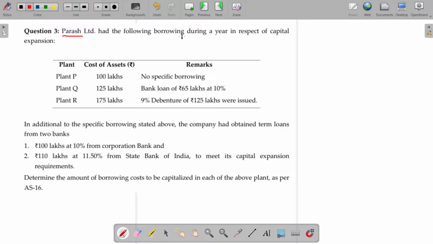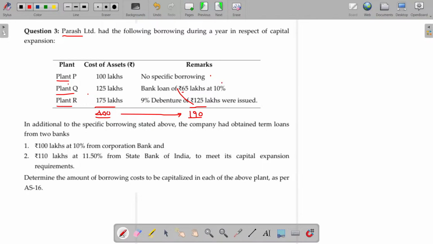Paras Limited has the following borrowing during a year in respect of the capital expansion: Plant P, Plant Q, Plant R. Overall cost of the assets being 400 lakhs. There is no specific borrowing for Plant P. 65 is for Plant Q, 125 is for Plant R. These two are specific borrowing, 190. Out of 400, 190 being the specific borrowing.